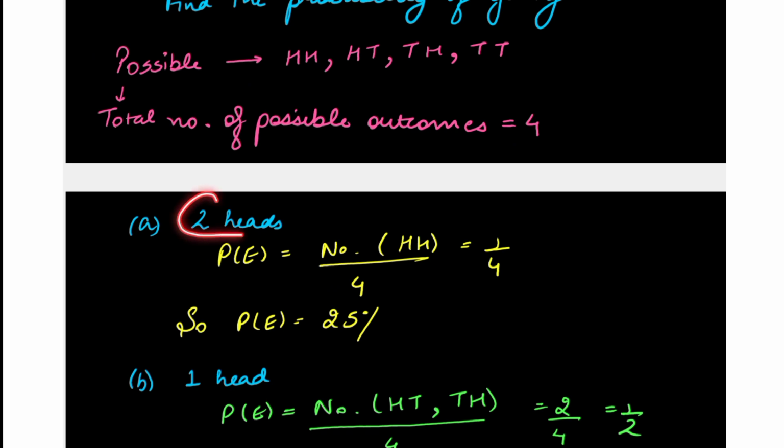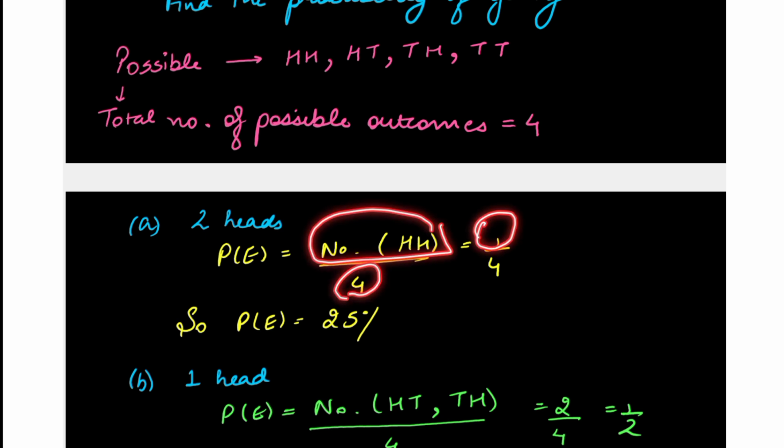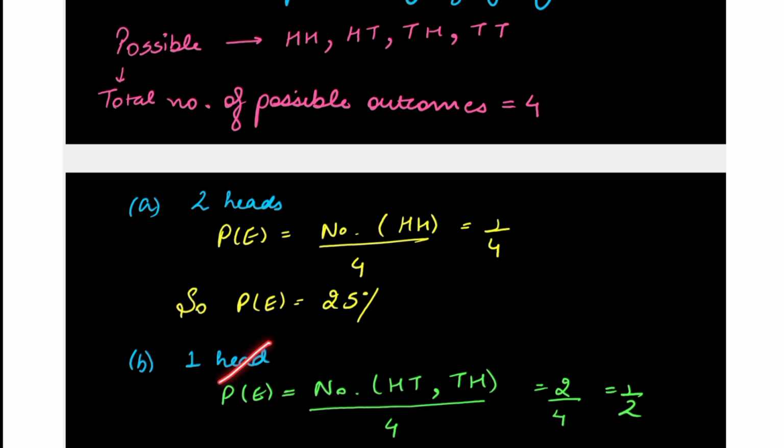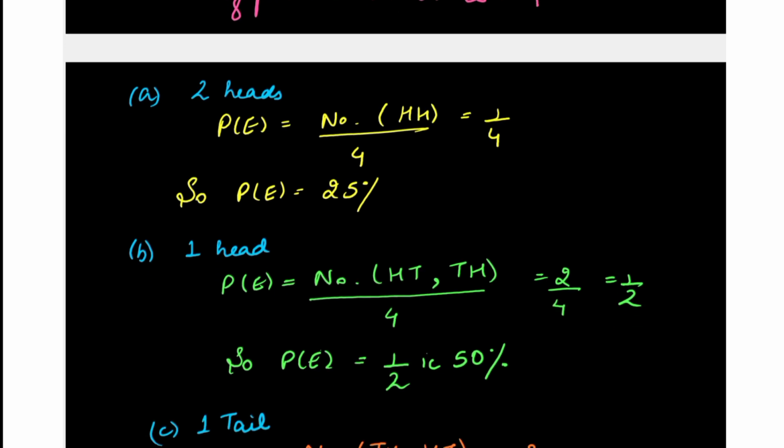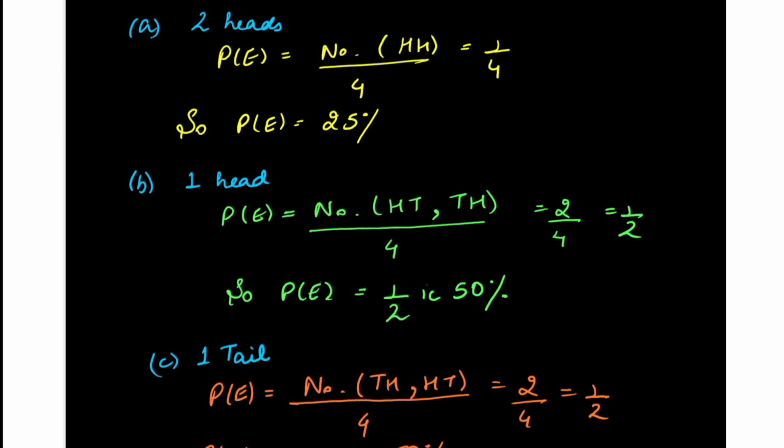Now the favorable outcome is getting 2 heads. There is only one case where we get 2 heads, that is HH. So the number of favorable outcomes is 1 divided by 4. That is, the probability is 25%. One head, there are 2 cases where there is 1 head, HT and TH. So 2 is the total number of favorable outcomes divided by 4, that is 1 by 2. So the probability is 50%.